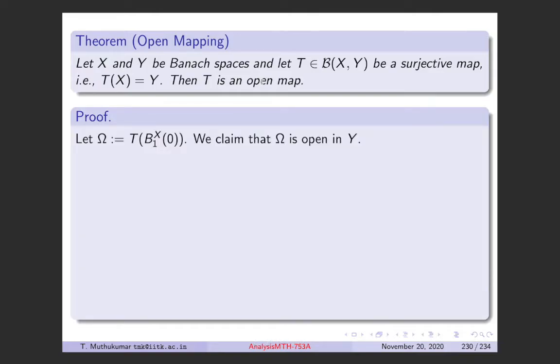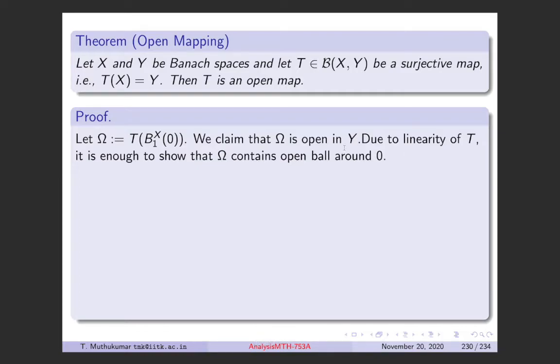So the proof is, we need to show that every open set is mapped to an open set. Without loss of generality, we will prove the result for the unit ball. The unit ball is an open set. We will show that the image of that is an open set, and it's enough to prove that because, by the linear structure of the space, this can be extended to any open set. So we claim that omega, the image of the unit ball, is an open set in Y.